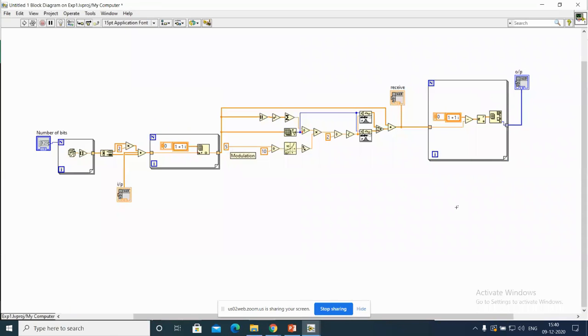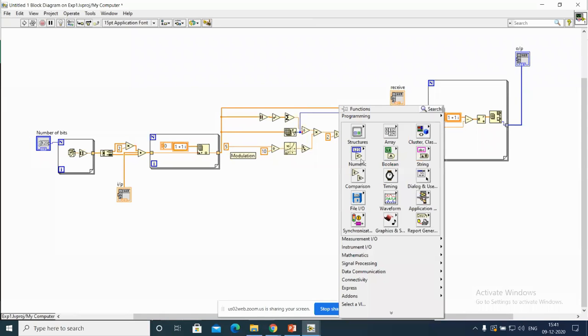Now, once we have the decimal value, what are we supposed to do? We should convert from decimal to binary, so we should find the binary value. How do you get that binary value?